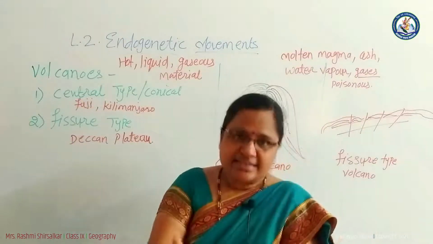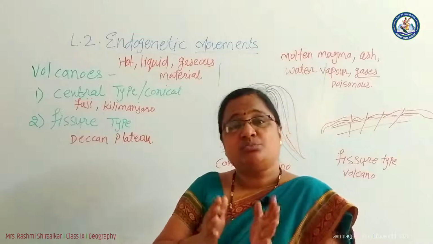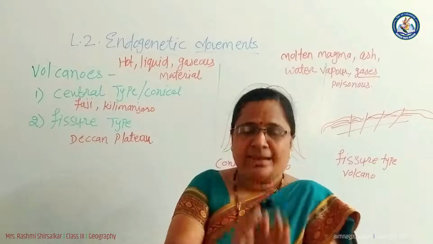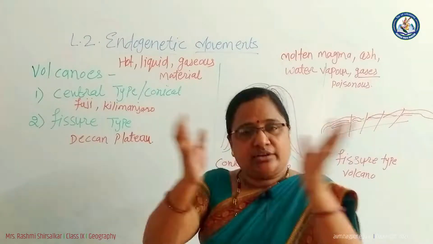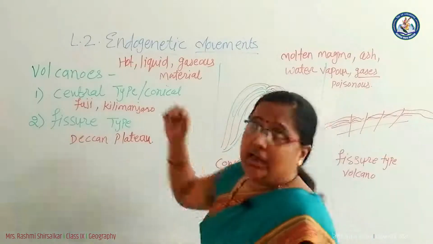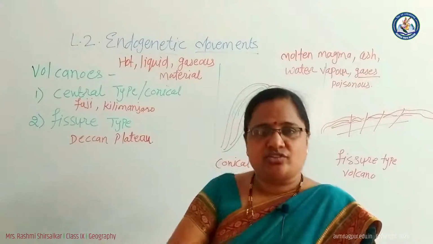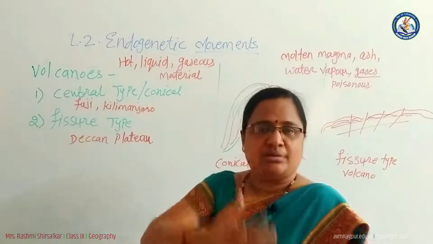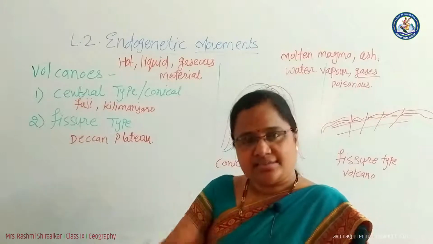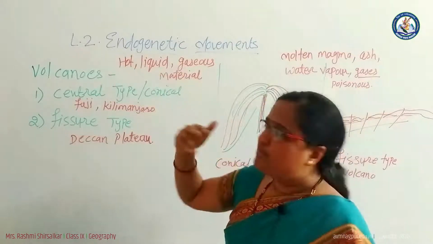The material in the interior of the earth is in liquid form, that is molten magma. The rocks melt due to the heat in the interior of the earth. That molten magma contains mostly molten rocks. Another is ashes and groundwater. Because of the interior temperature of the earth, water vapors come out from the volcanoes. Then some inflammable and poisonous gases also come out from the volcanoes. Here are the two types of volcanoes.